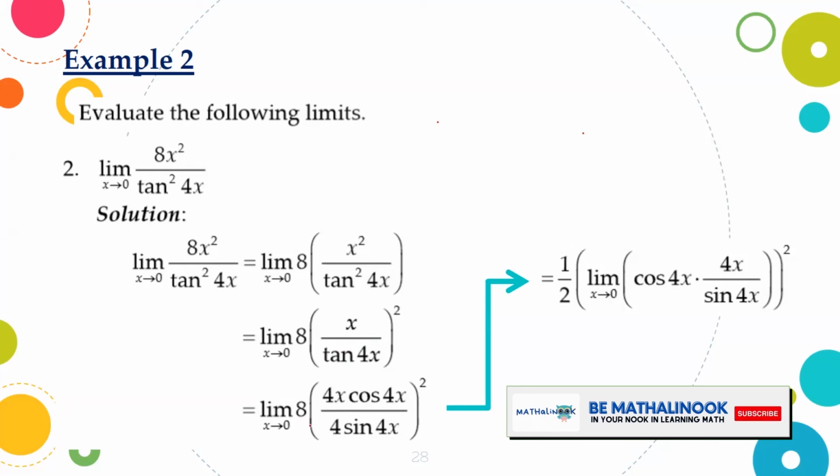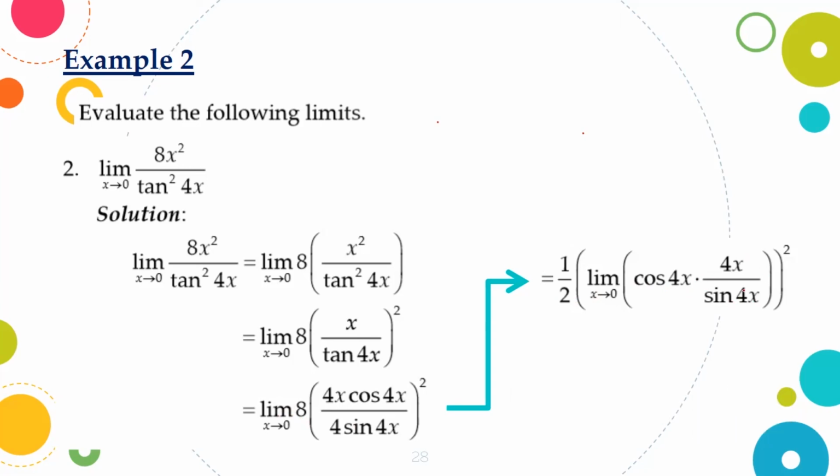Then, we can express this as 1/2 times the limit of cosine 4x times 4x over sine 4x as x approaches 0 quantity squared. This is equal to 1. Therefore, we will have 1/2 times 1 squared, which is equal to 1/2.